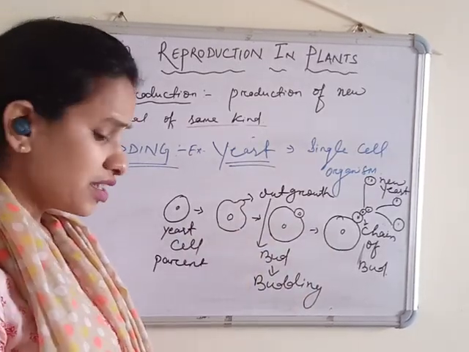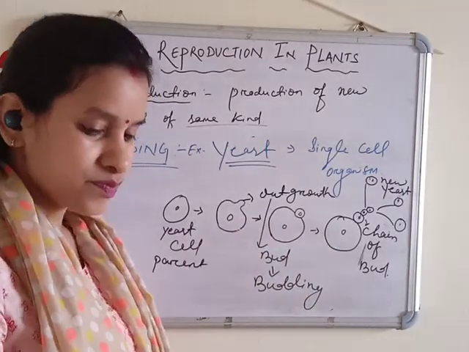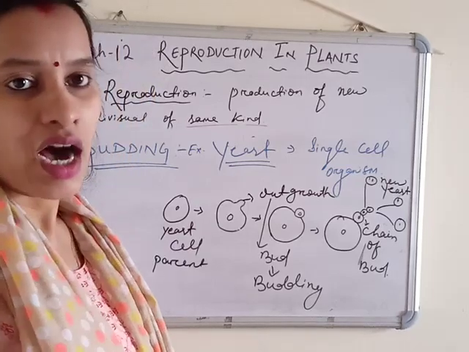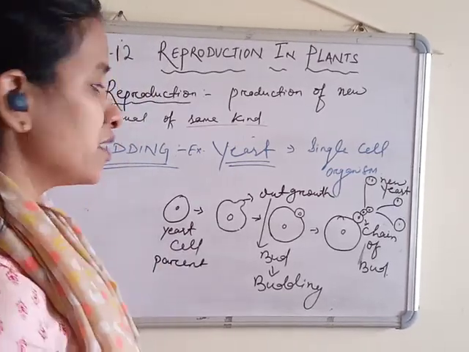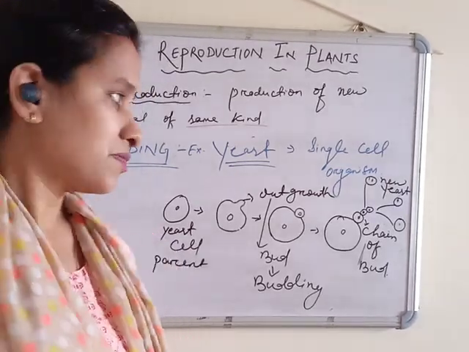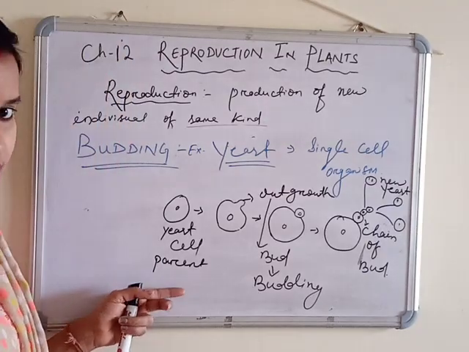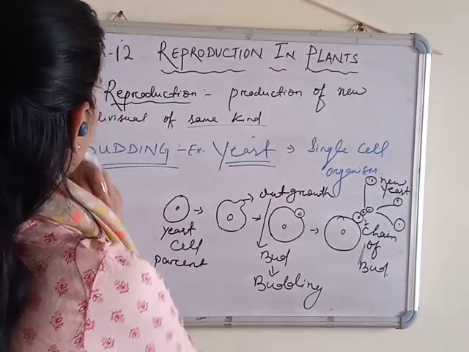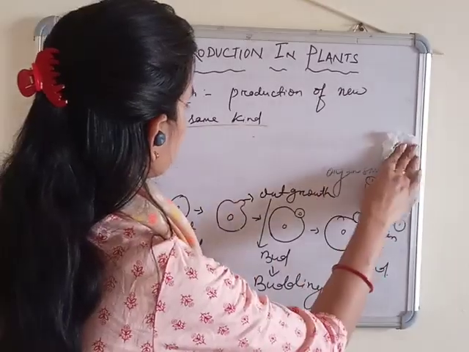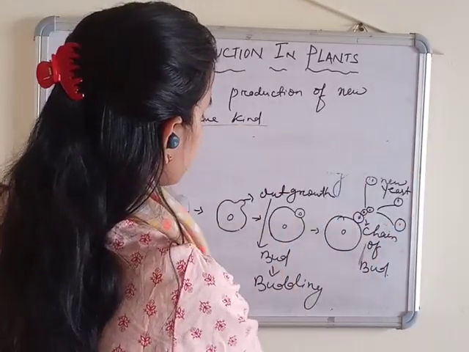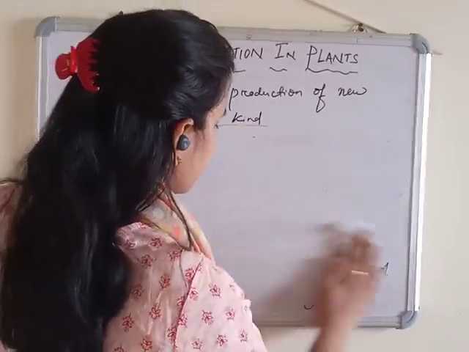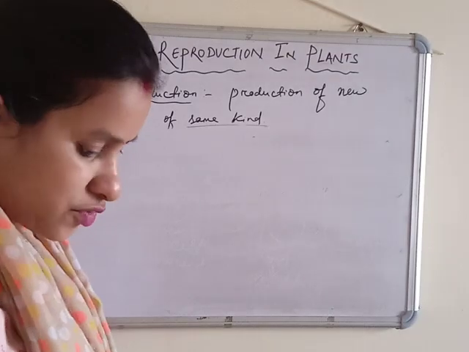Clear? Next we move to the third type of our reproduction in plant, that is your fragmentation. I hope you have understand this thing very well. Next we'll go to fragmentation.